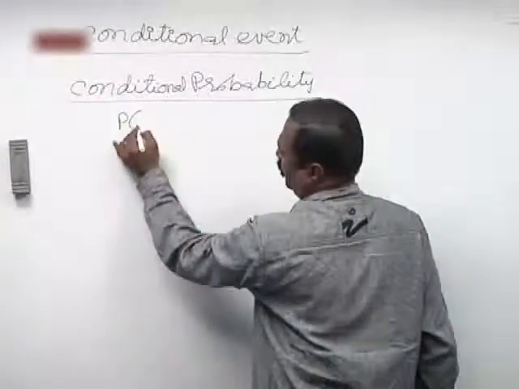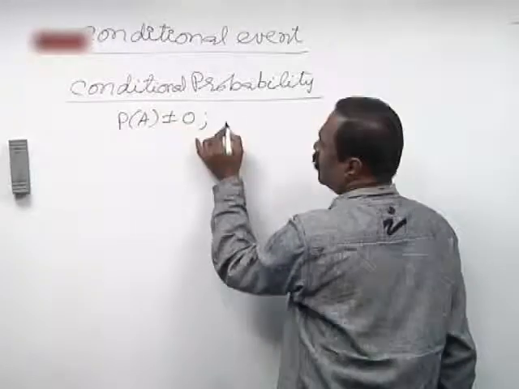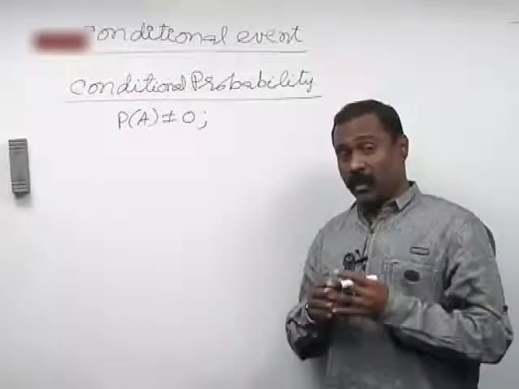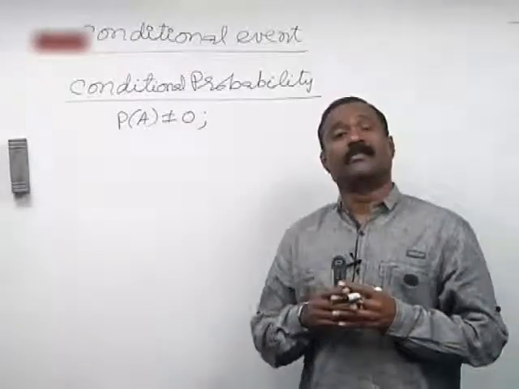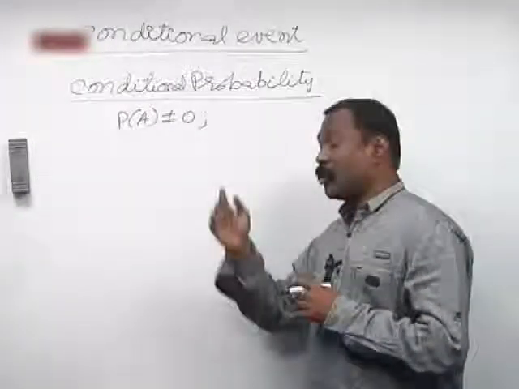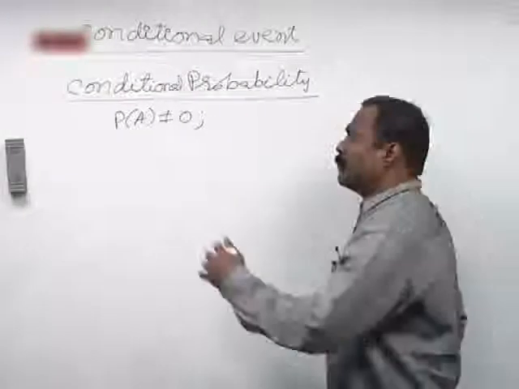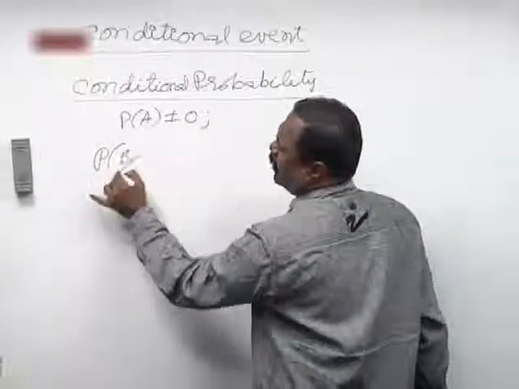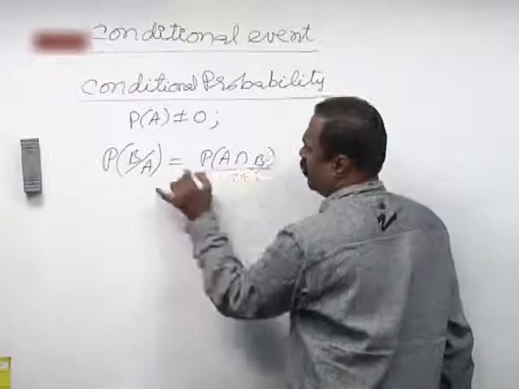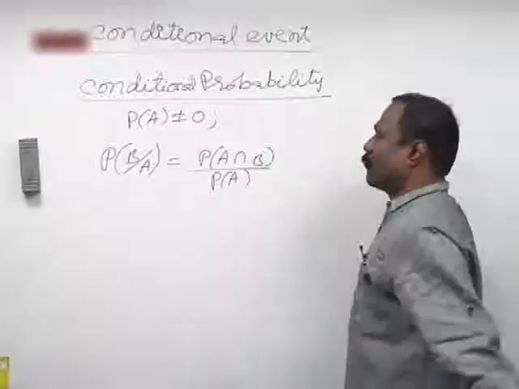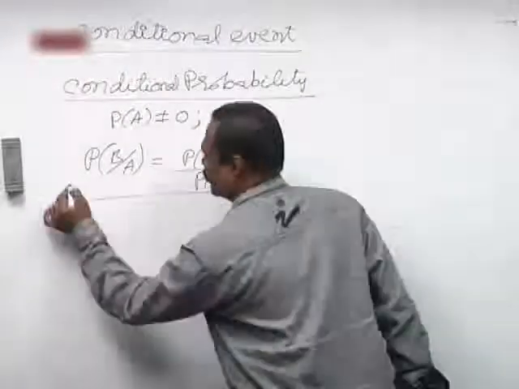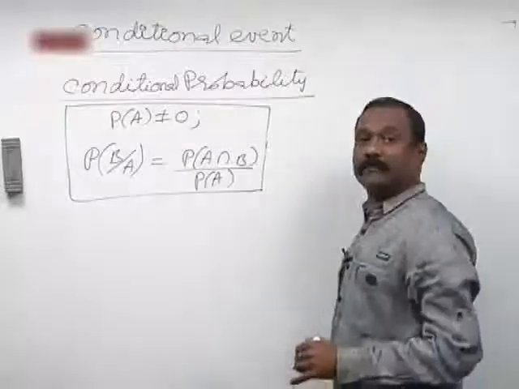P of A not equal to 0, and P of B not equal to 0 if it is in the denominator. Then the probability of occurrence of event B after the event A is defined as P of A intersection B upon P of A. Because it is in the denominator, we already defined that P of A is not equal to 0. This is nothing but the conditional probability.